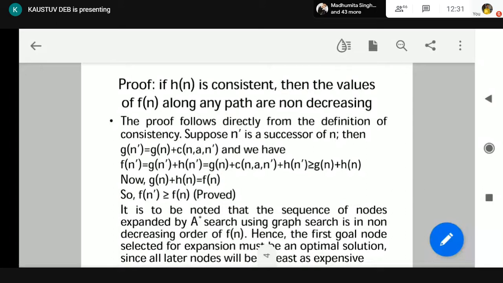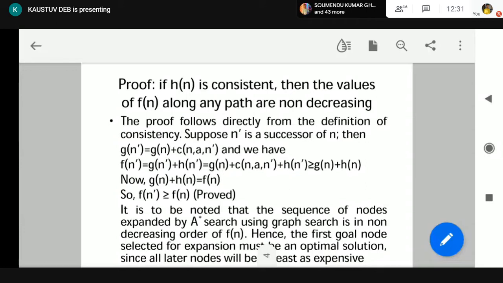Now n dash is a child of n, so gn dash will be gn plus cn dash. Gn is the cost of the path for reaching node n from the start node. Then we reach from node n to n dash, so we get the cost of reaching n dash from the start node, because n dash is a child of n.